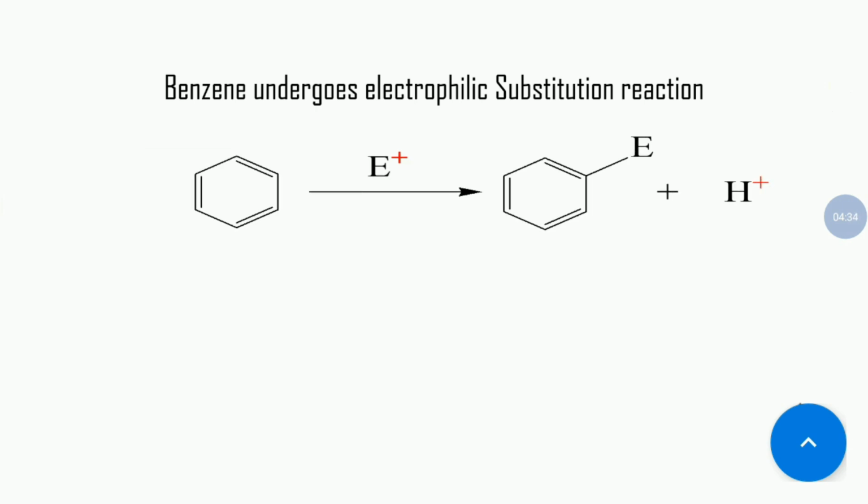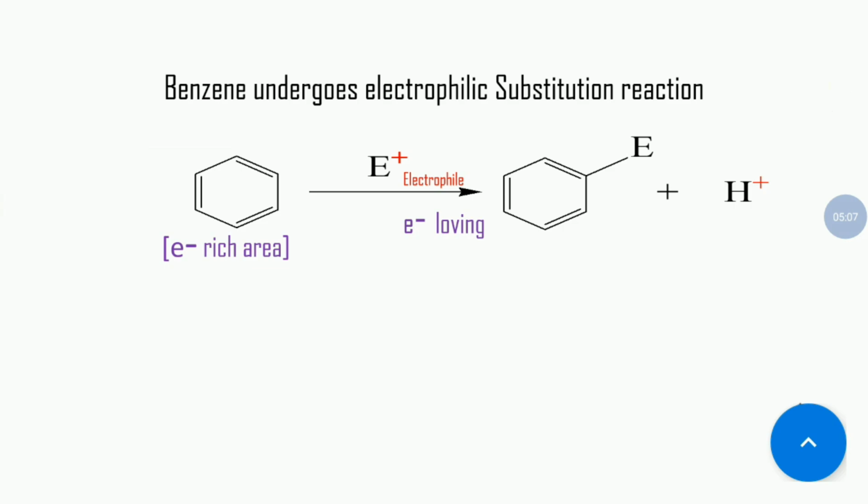So here is our benzene. It has 3 pi electrons, so naturally it has lots of electrons. So it's an electron rich area. And here is our electrophile. This E plus is our electrophile. It is electron loving, or you can say it wants more electrons.